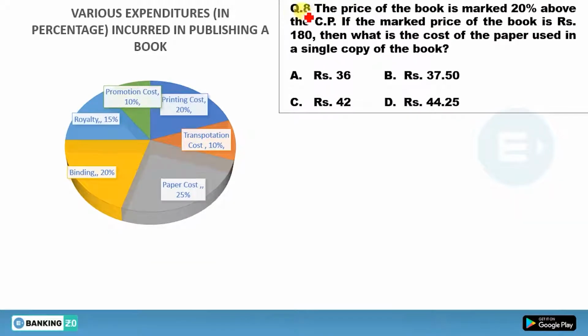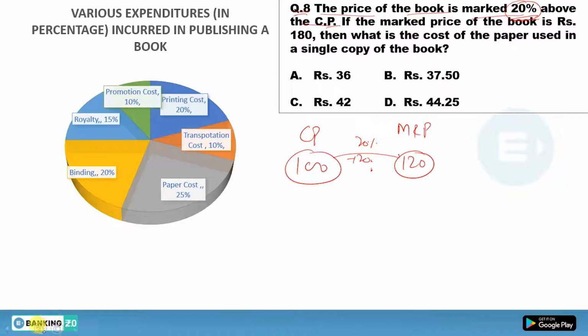What is the next question? This is very easy also. The price of a book is marked 20% above the cost price. Let your cost price be 100. So what will be your MRP? What will be your marked price? He's saying 20% more than CP. So 20% more than 100 will give you 120 actually. So if your CP is 100, your MRP will be 120. Done? Now, if the marked price of this book is rupees 180, then what is the cost price?